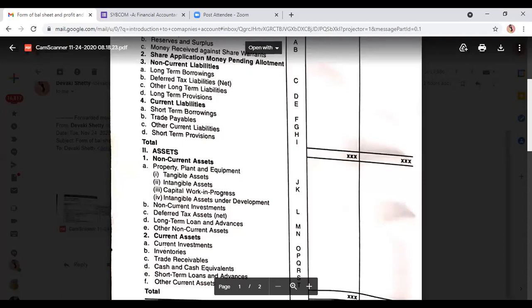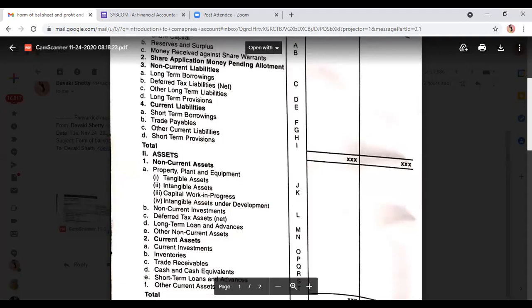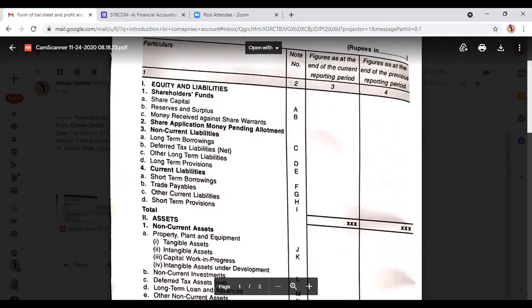Then what is there on the liability side? In short, if we revise, equity and liabilities: equity means shareholders fund, which includes share capital and reserves and surplus. And then non-current liabilities and current liabilities. Non-current means long-term borrowings, and current means we have short-term borrowings.